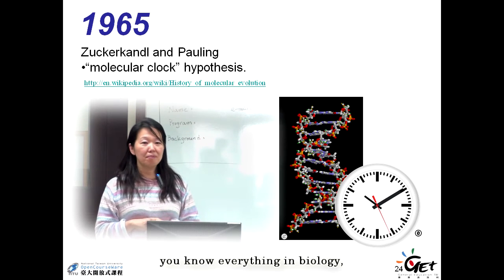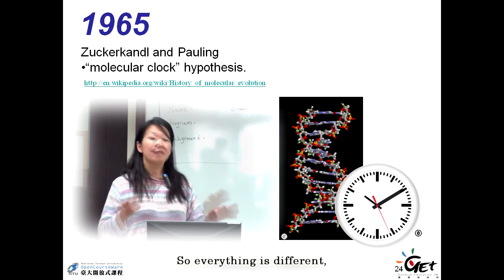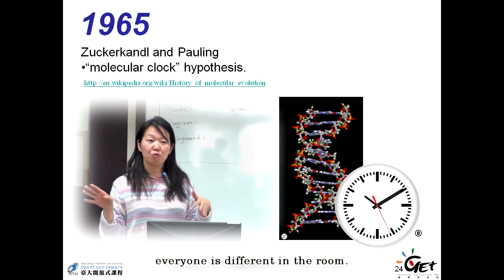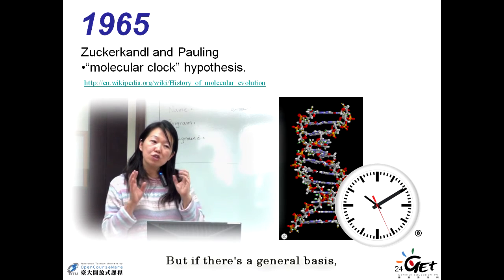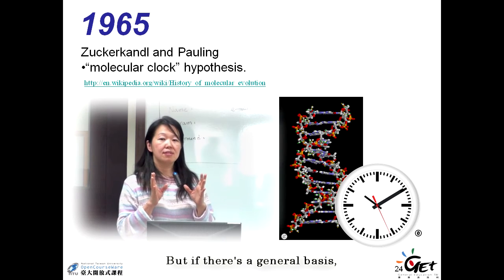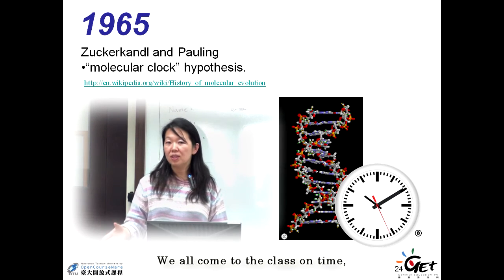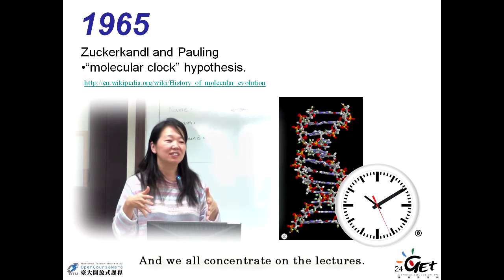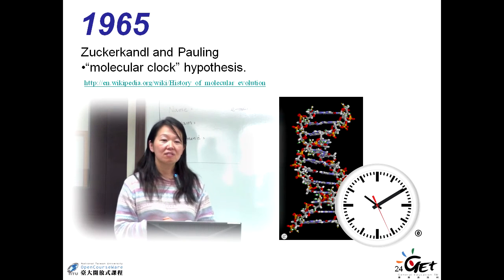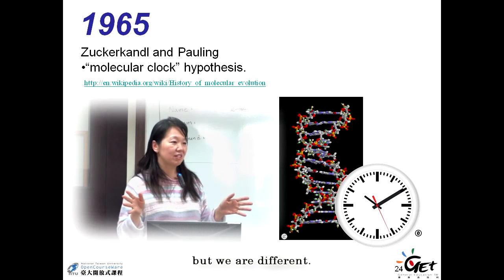You know, in everything in biology, there's something different. Everyone is different in the room. That is important. But if there's a general basis, more or less we can follow. Like we all come to the class on time and we all concentrate on the lectures. So we do something similar, but we are different.